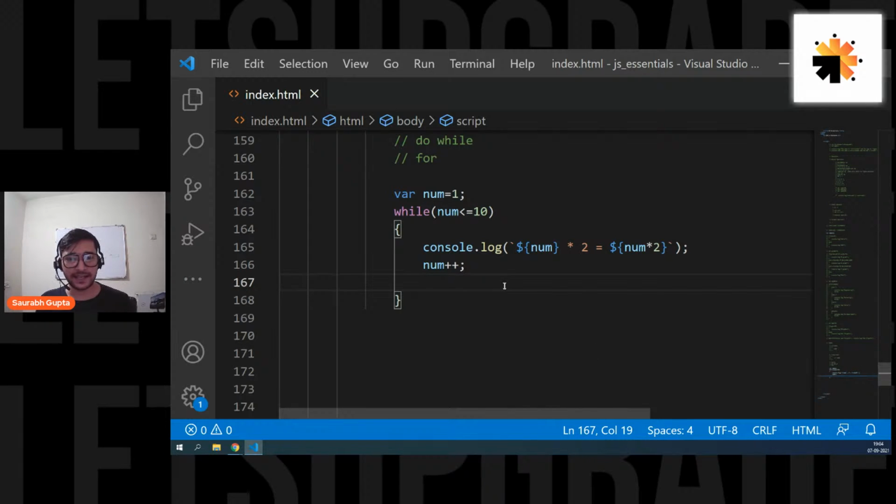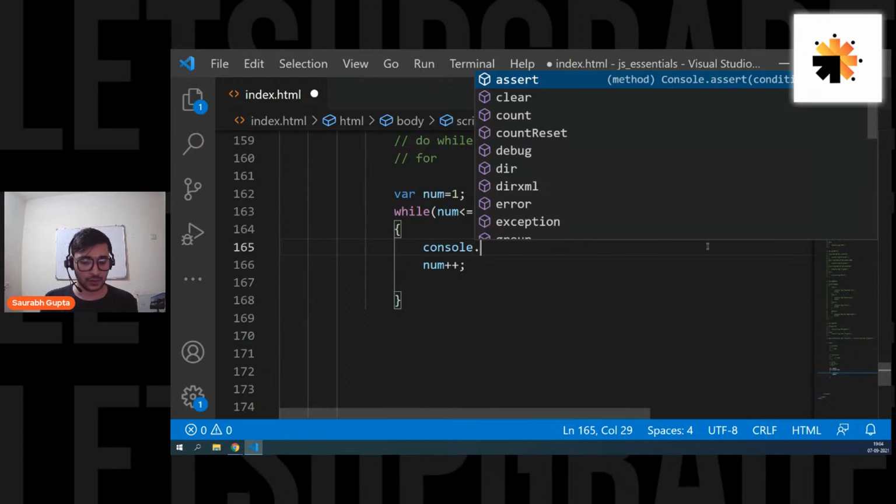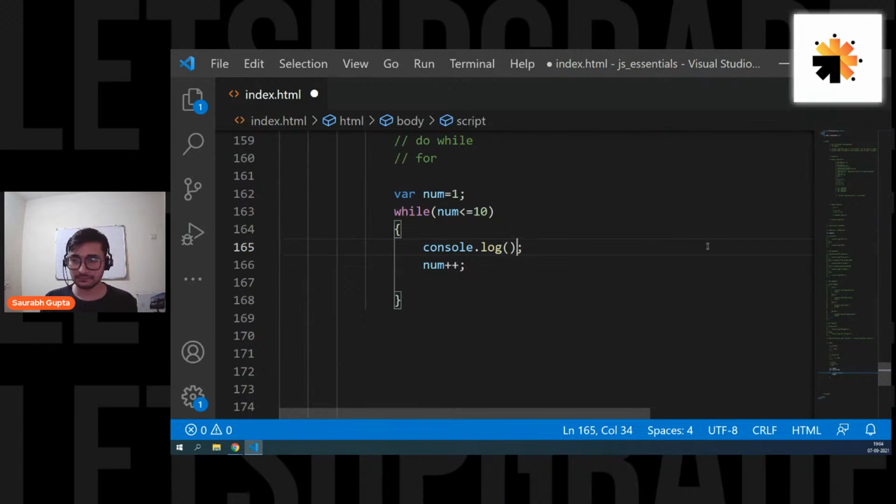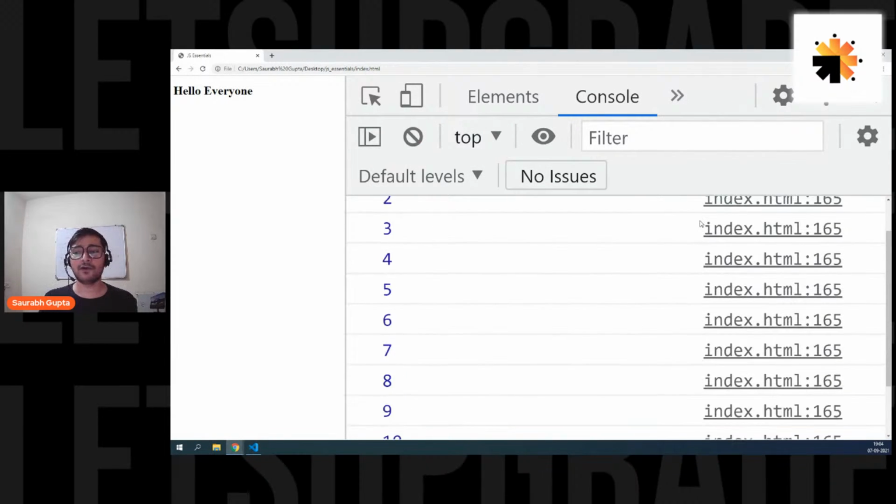Yes, Gaurang is saying take some minus example. Yeah, why not? Definitely. See, now let's remove it. Let's simply print console.log num. So now we are getting 1 to 10. What if I want to reverse it?